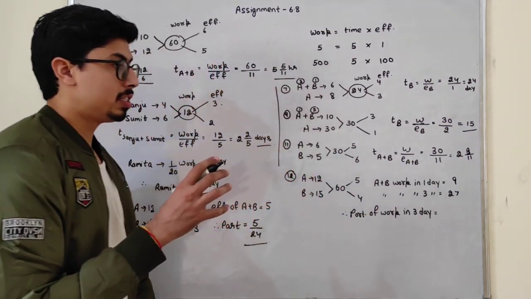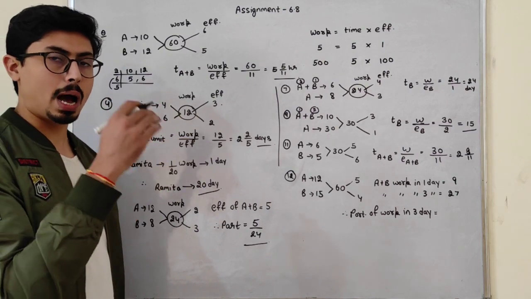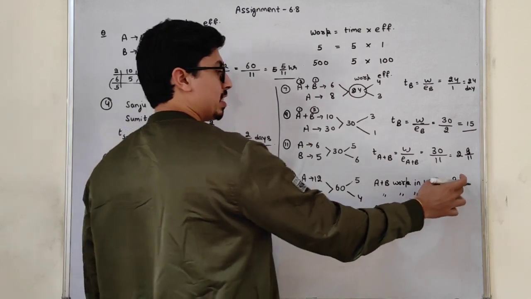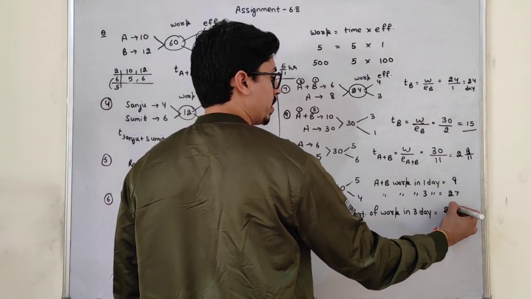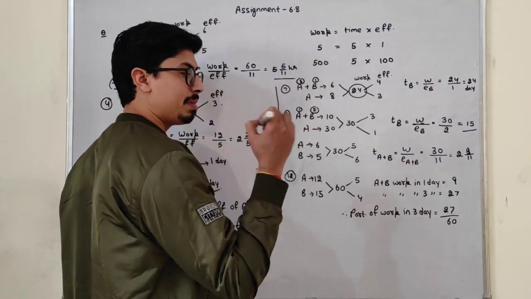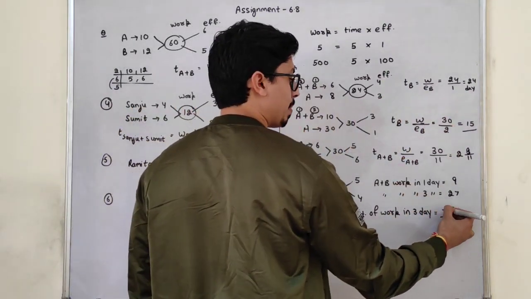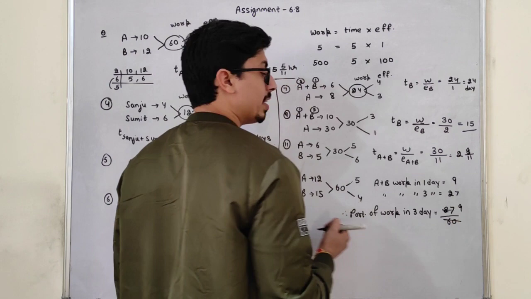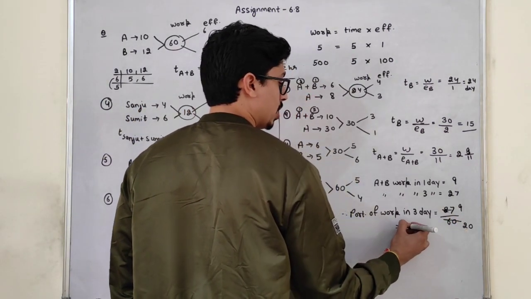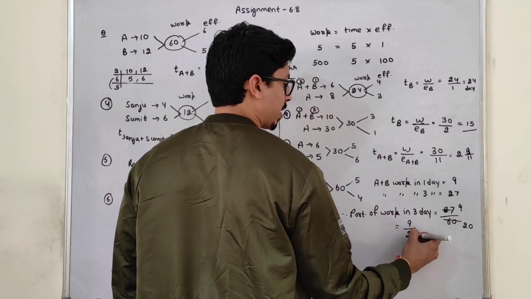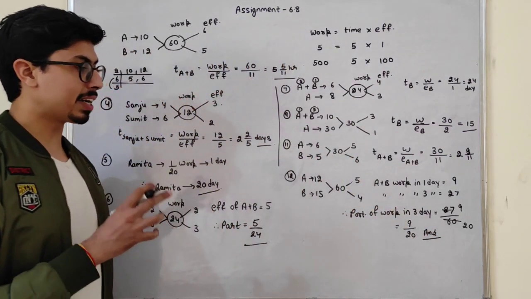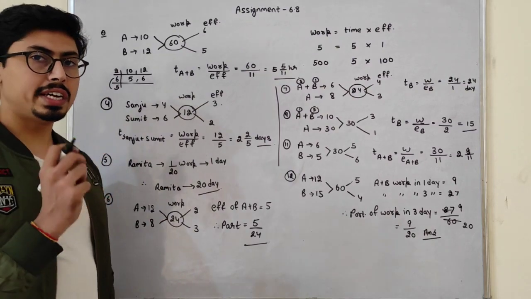Portion means just put the work they have completed upon the total work. If I just take the portion of work, it is 27 upon total work, which is 60. So 27 by 60, if I just cancel them out, 3 nines are 27, 3 twos are 6 and 20. So 9 by 20 is my required answer. This is the work they together complete in 3 days.